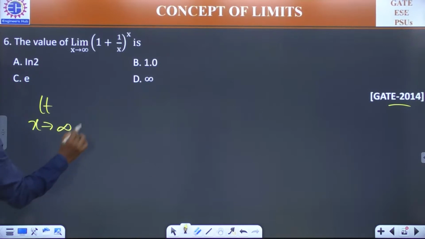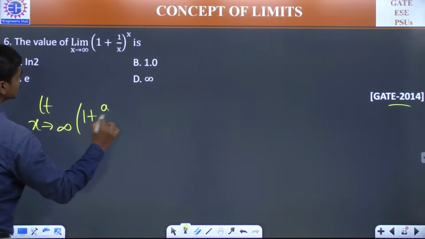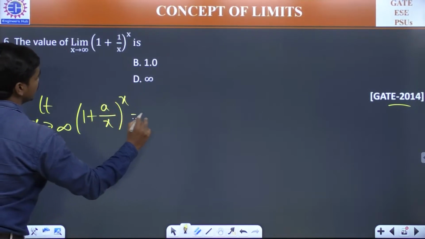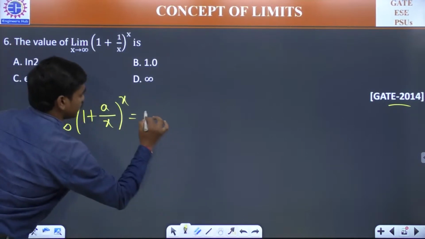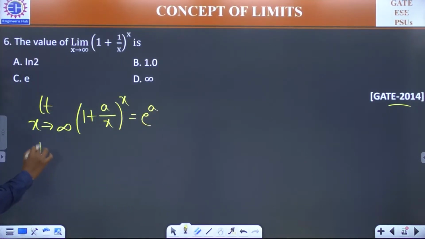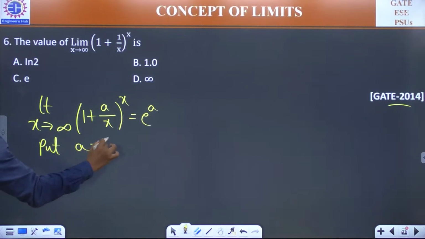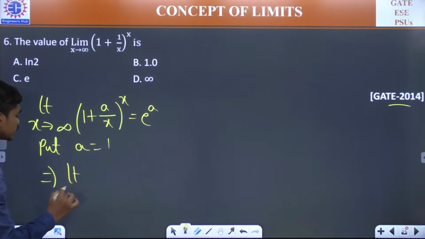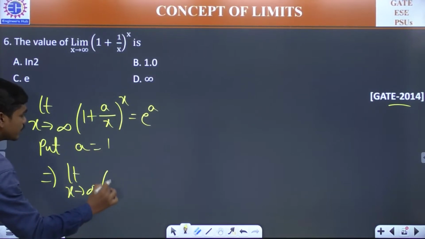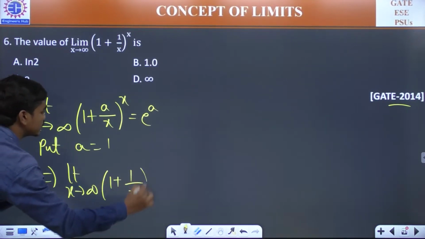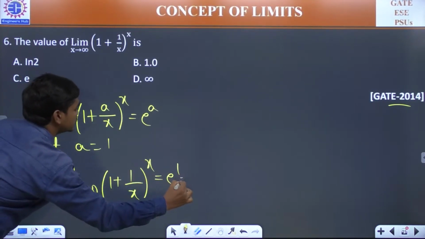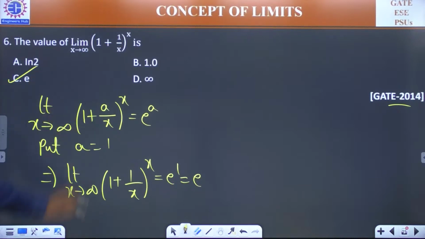So we have taught this limit: limit x tends to infinity, (1 plus a by x) whole power x is e power a. Right? Put a is equal to 1. Then this limit gets converted to limit x tends to infinity, (1 plus 1 by x) whole power x is equal to e power 1, which is e, and which is situated in option C here.